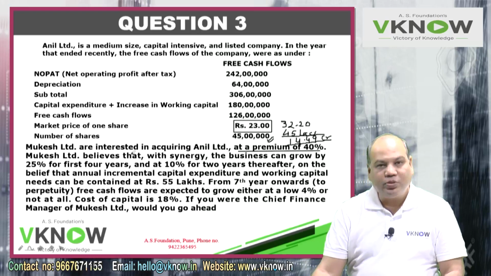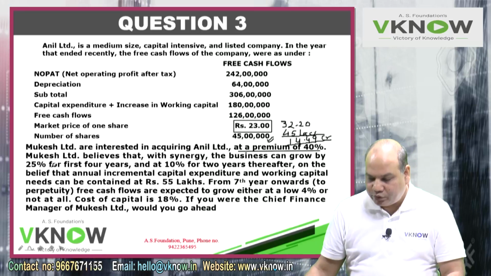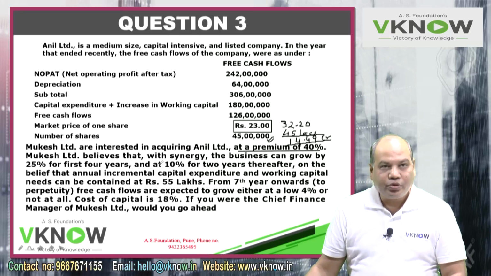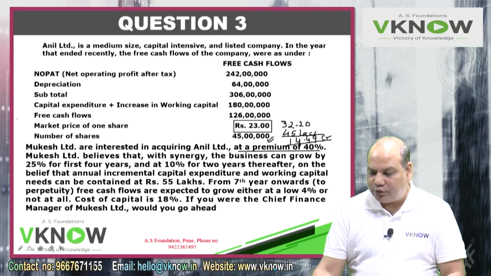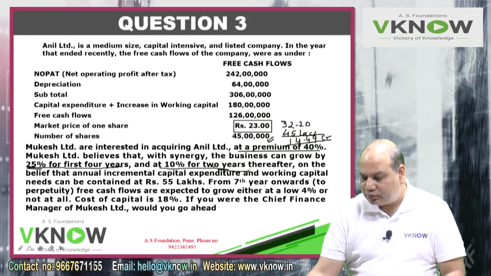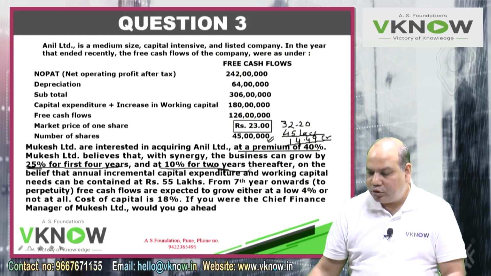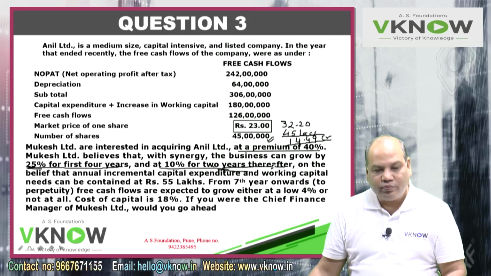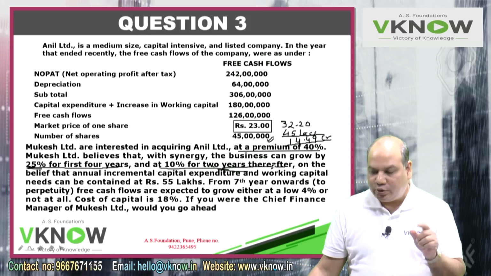And why are they paying so much purchase consideration? Next line. Mukesh believes that with synergy, the business can grow by 25% for the first 4 years. So first 4 years, the business will grow at the rate of 25% and at 10% for 2 years thereafter. So they are able to do explicit forecasting for 6 years, 4 plus 2. 1, 2, 3, 4 growth rate 25%, 5 and 6 growth rate 10%.